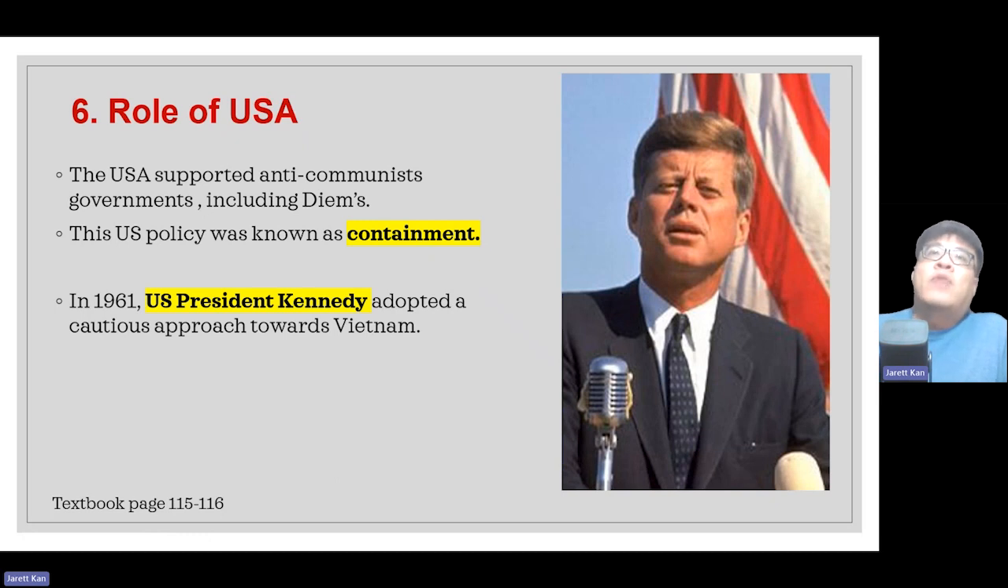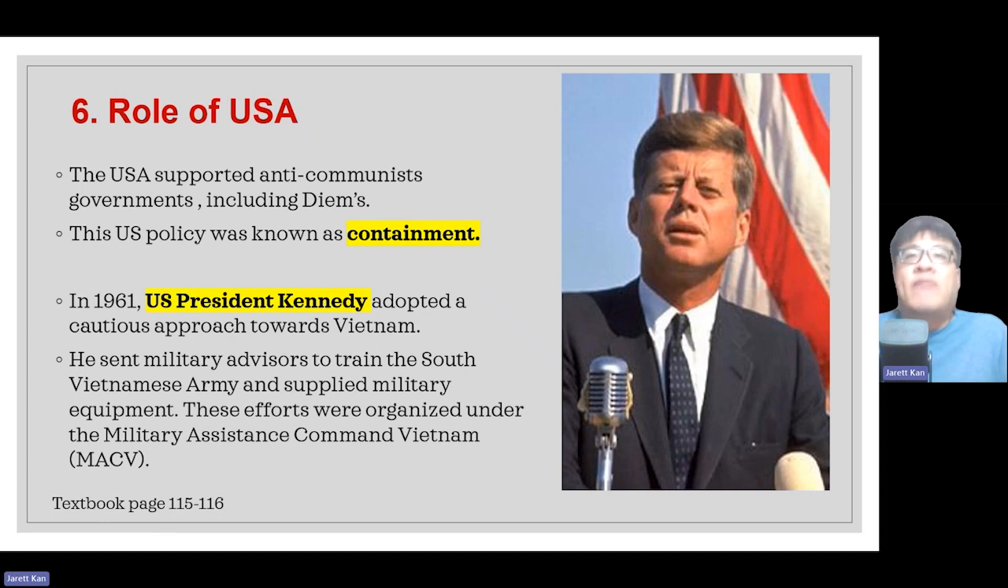And in 1961, US President Kennedy adopted this cautious approach towards Vietnam, to basically support them. He sent military advisors to train the South Vietnamese army. He also supplied military equipment. And these efforts were later organized under the Military Assistance Command Vietnam, or the MACV. So under the leadership of President Kennedy, there was support. Not so great yet, but at least there was support to Diem's government in South Vietnam.